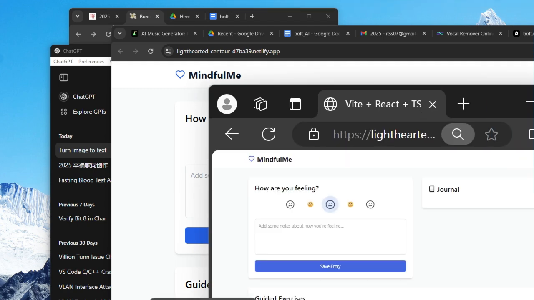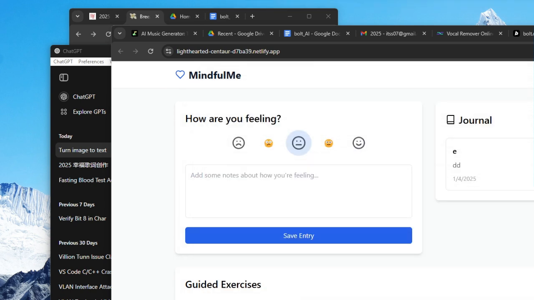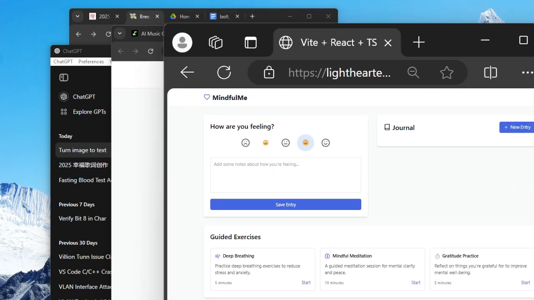Yeah, let's agree with it. Save entry. Select this. Save entry. I found that the message box probably didn't show. Okay. Looks like it didn't show my message box.